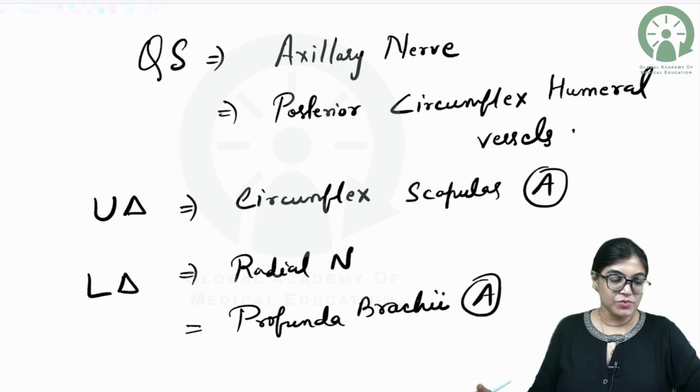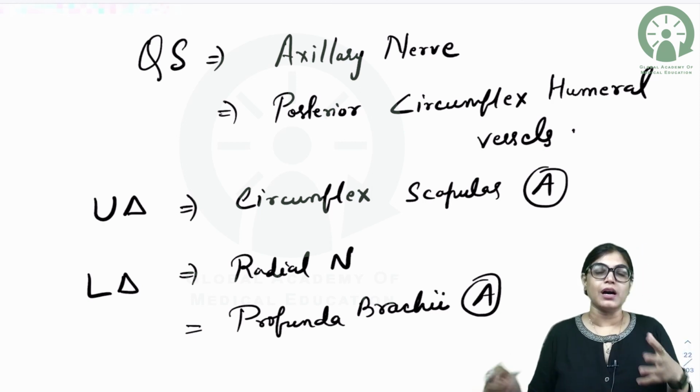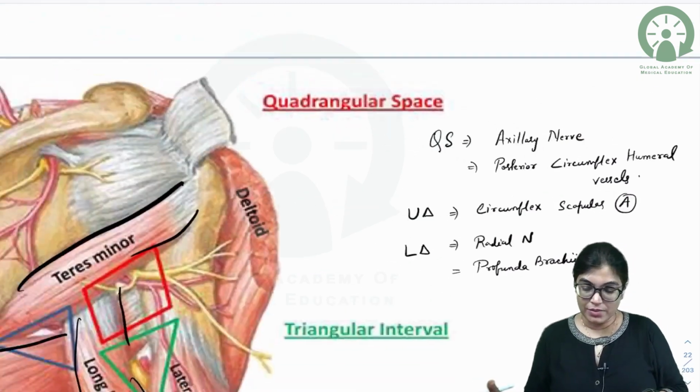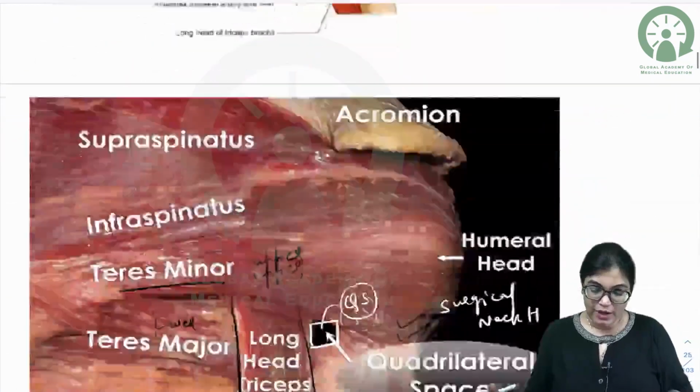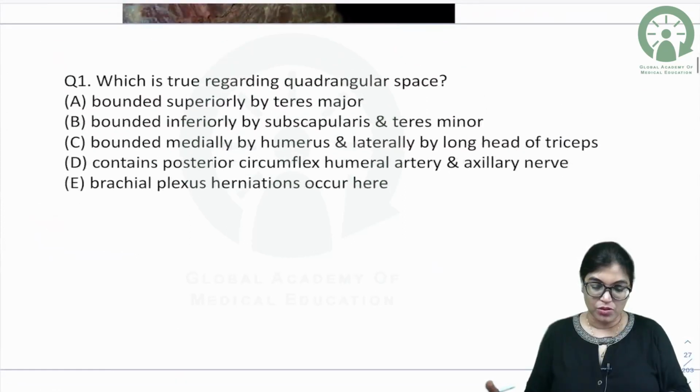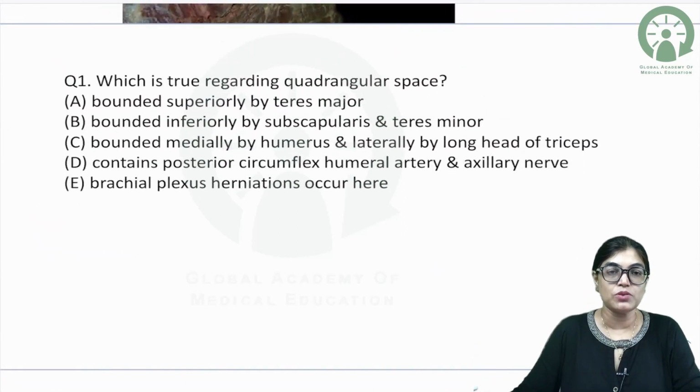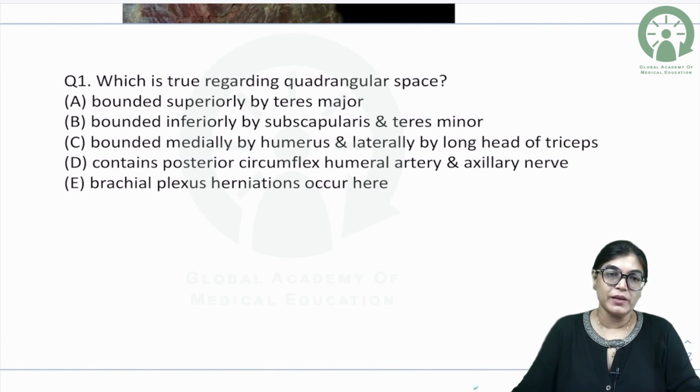So we have done with this. So very nicely we can appreciate the structures, upper, lower triangular and quadrangular space and the structures traversing. Now let's talk about the MCQs related to this topic. So I would like to discuss one of the MCQs related to this topic only. Which is true regarding quadrangular space? Which of the following is a true statement regarding quadrangular space?